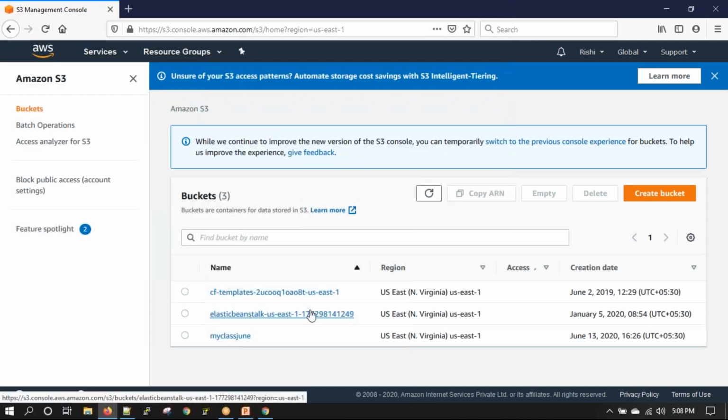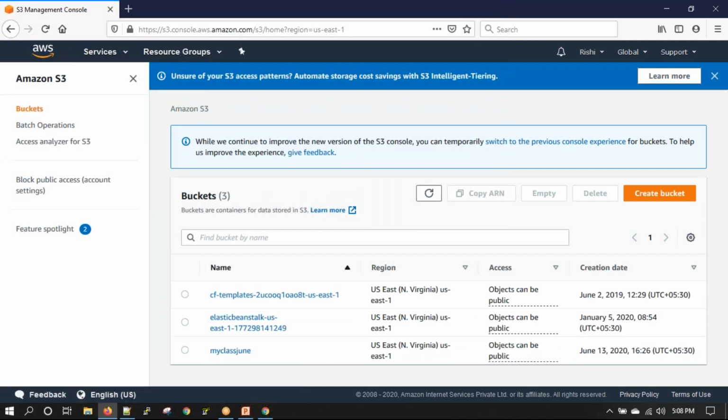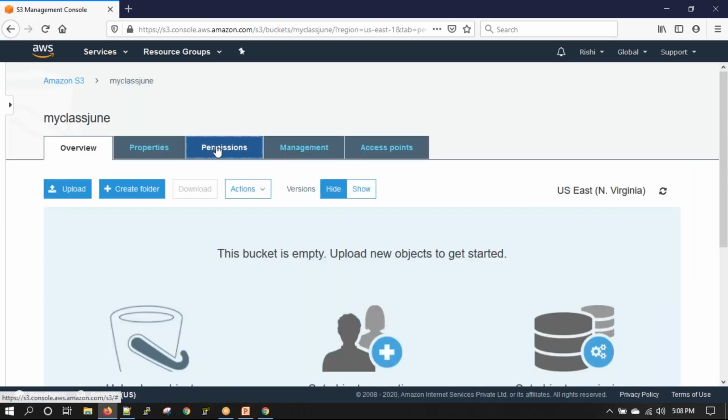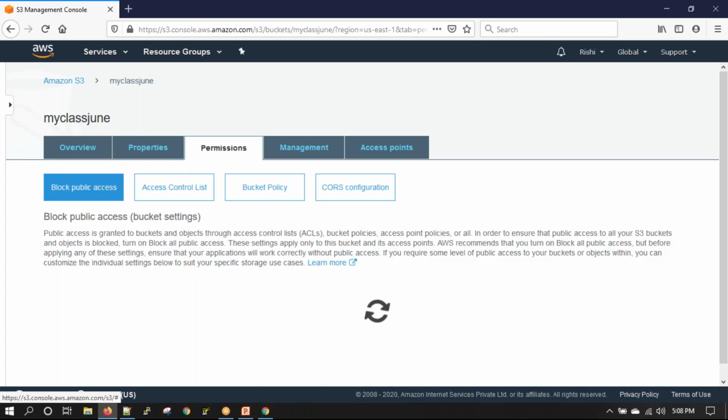So here is my other bucket. This is what I was selecting, right? Anything else? Any other doubts? No. Okay. Someone was saying something.